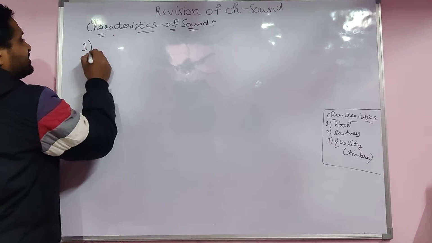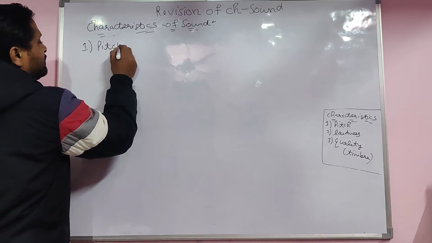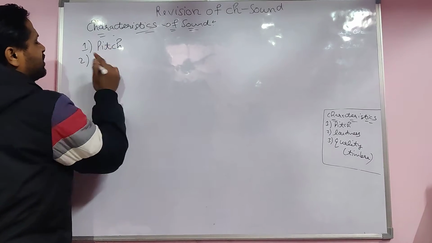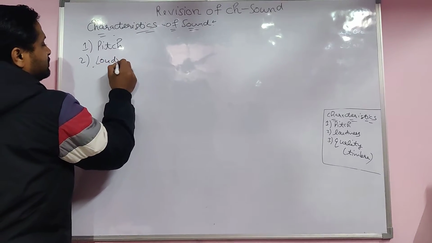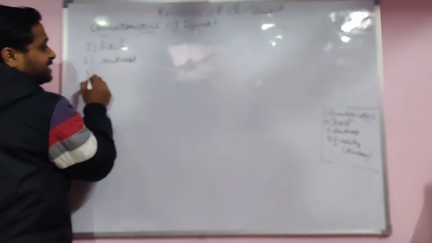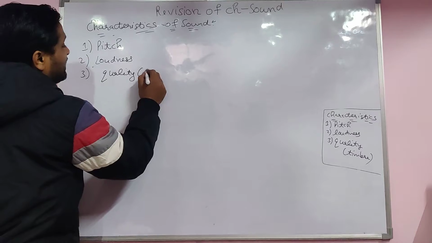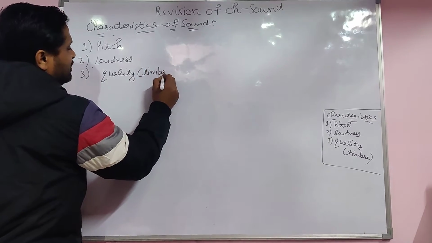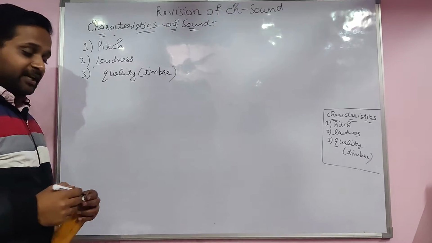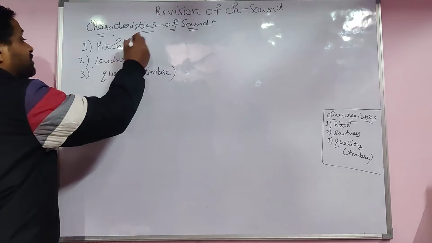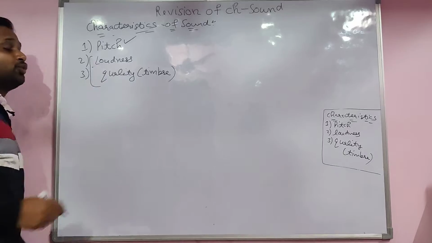The first characteristic is pitch, the second characteristic is loudness, and the third characteristic is quality. Quality tells whether the sound is good or bad. Its second name is timbre. In this lecture we discuss pitch, and in the next lecture we discuss the other two.